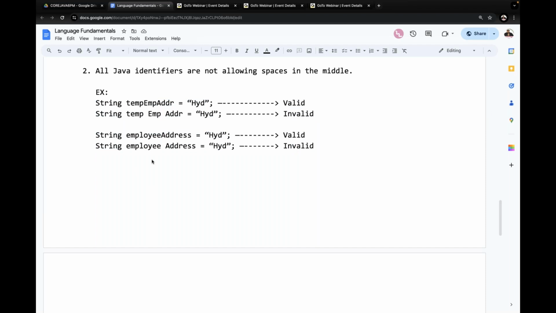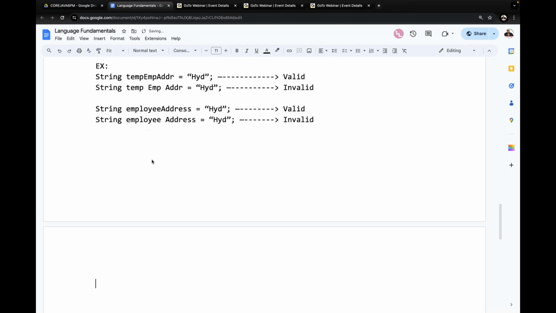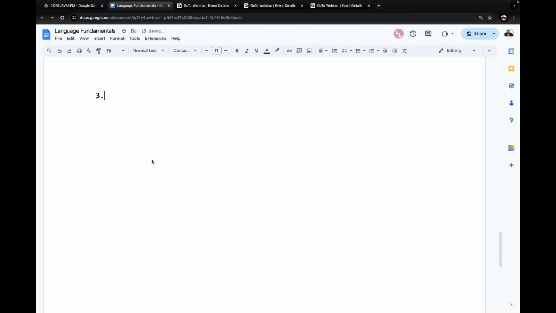Yes, sir. All of you are getting it or not? They are small points only. We have to understand these now. These are programming practices, and all these conventions we are going to use in our programming. So this is rule number 2. Then after that, rule number 3. Everybody put more concentration.